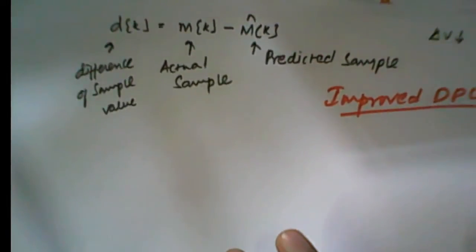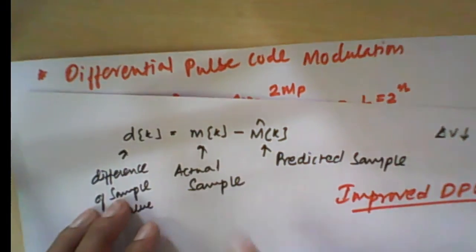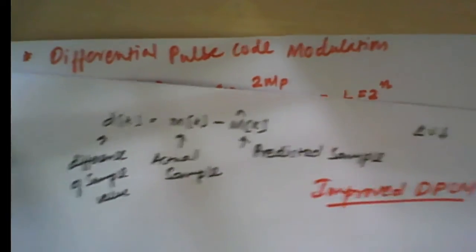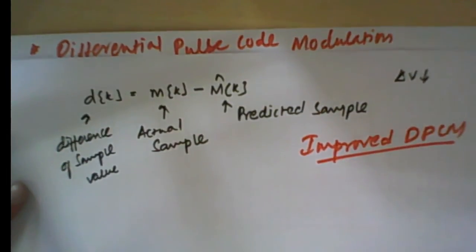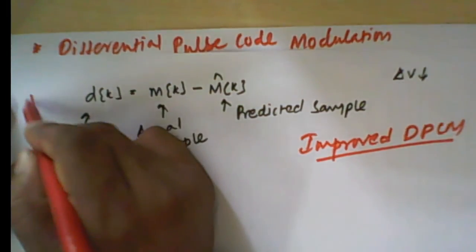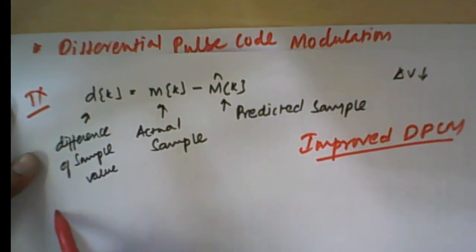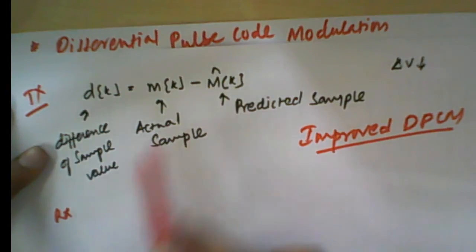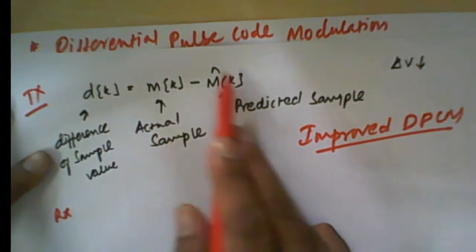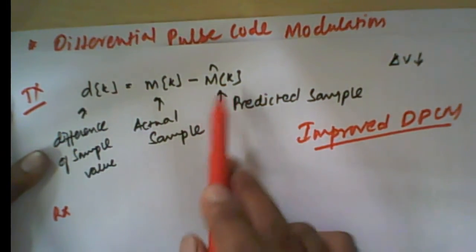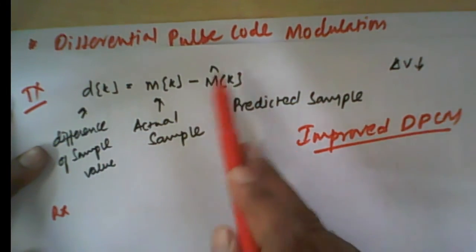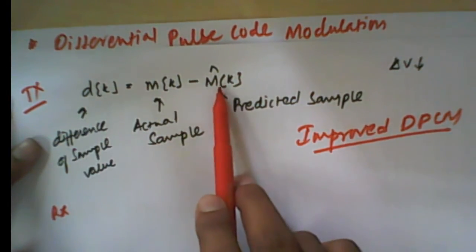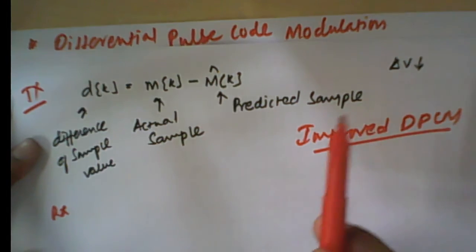Now the question arises, before this, so this is what we will transmit. Now at the receiver we have to recover our signal. So this will be at the transmitter side, and at the receiver side we are able to reconstruct the signal by knowing this difference dk, and knowing, we also predict the same thing at the receiver side.